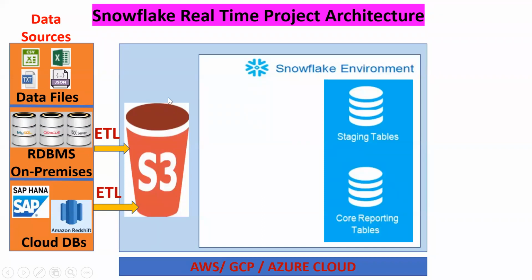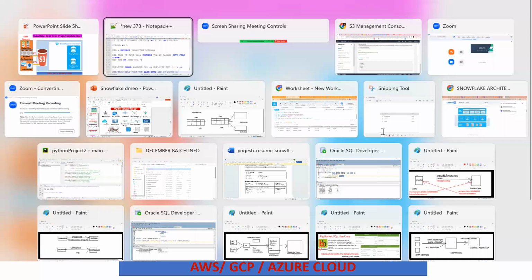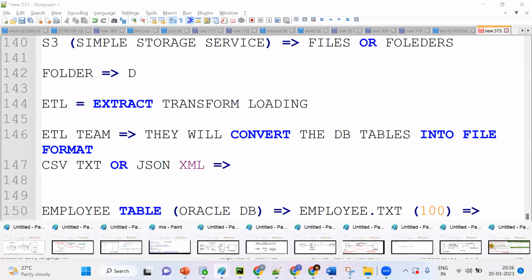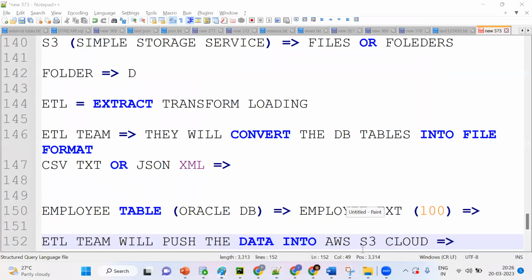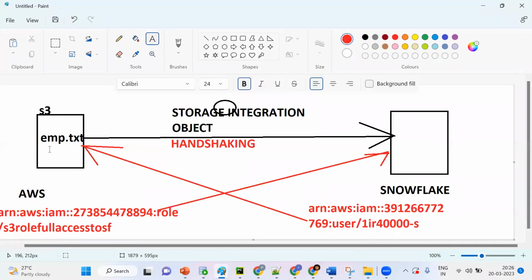Now the target is what? I want to bring this data into our Snowflake. Remember one thing, this is AWS, and this is Snowflake. I will show one image. Suppose I have one file in the S3 bucket and we are in Snowflake. We can't get it directly, so we should use a storage integration object. We'll discuss that.